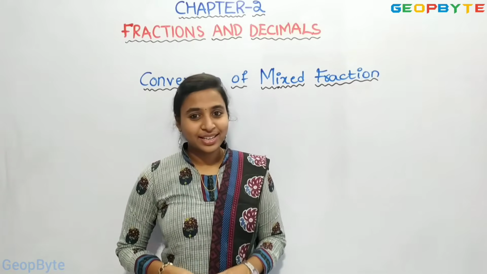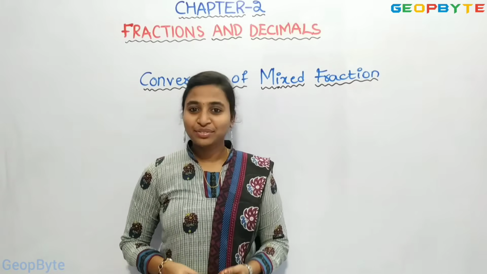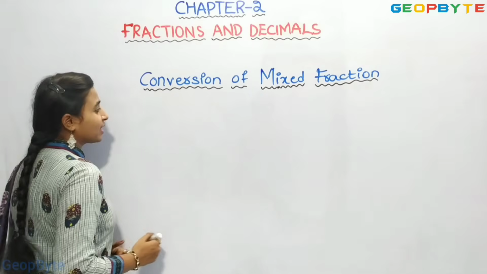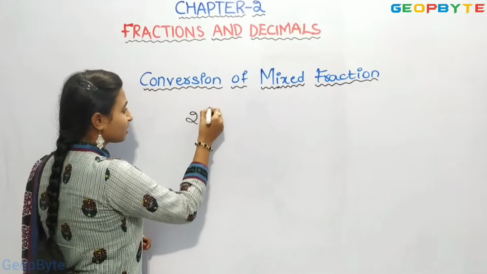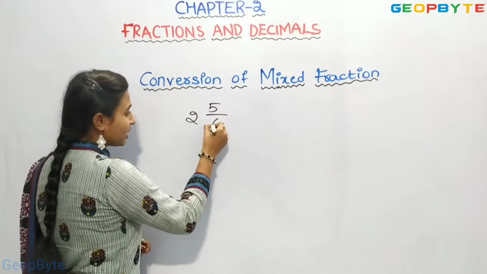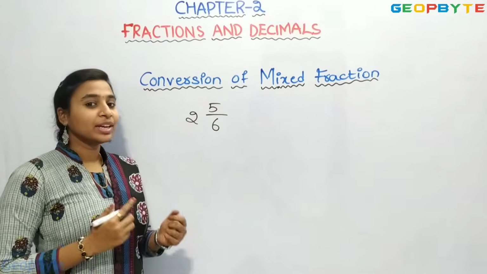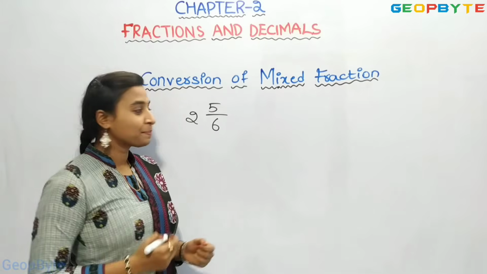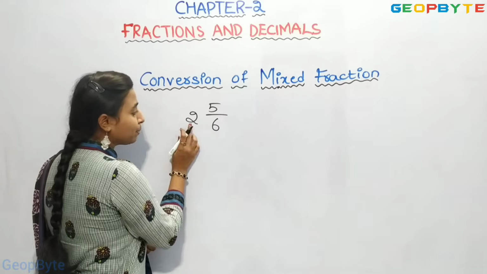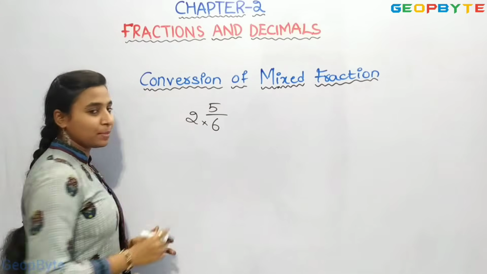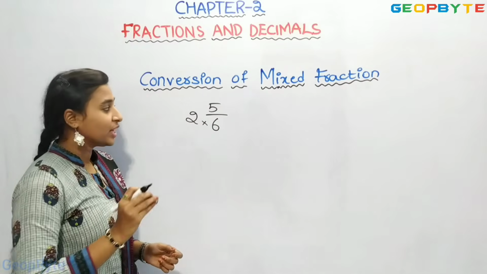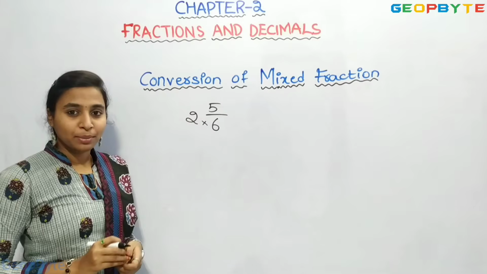Now let us see conversion of a mixed fraction. Let us take a mixed fraction. Yes, this is a mixed fraction. How can we convert it into a fraction? First, we need to multiply these two numbers.